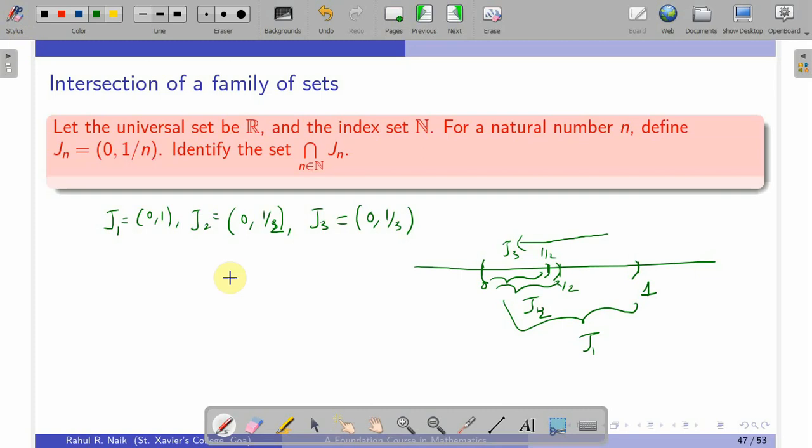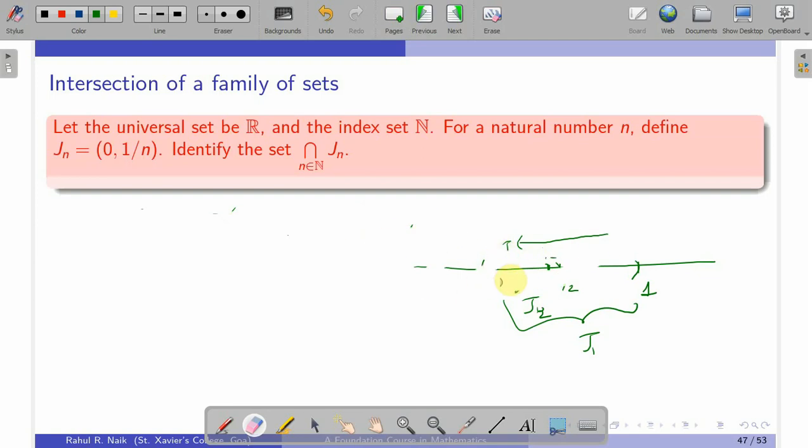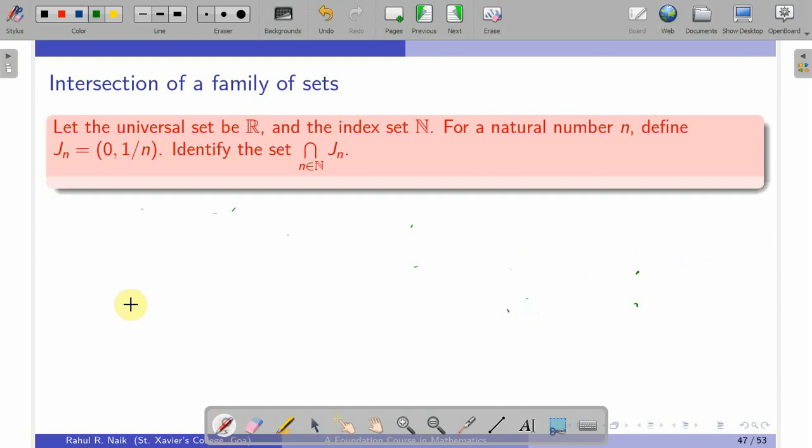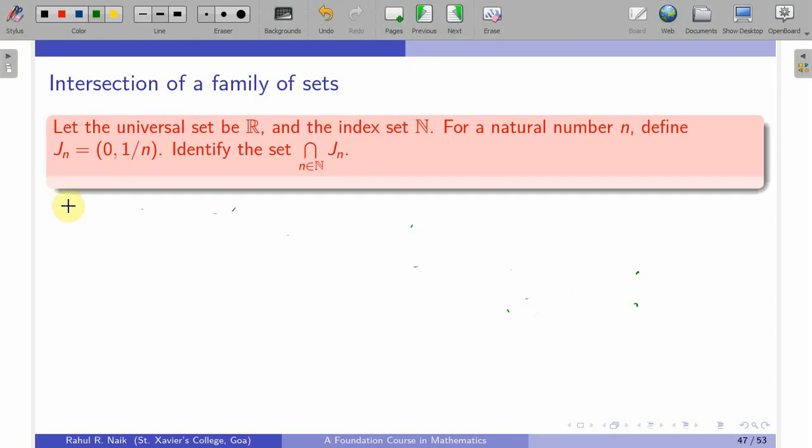I'll just wipe this part so that I can get some space. So that is my claim in this solution. What we will be proving is that the intersection of Jn, where n is varying over the set of natural numbers, is empty.